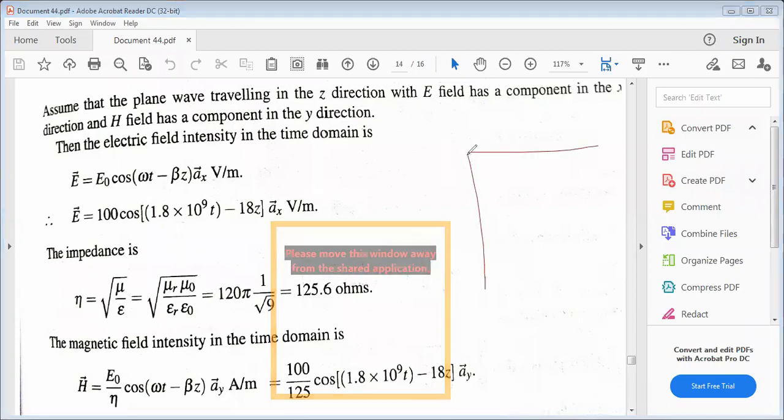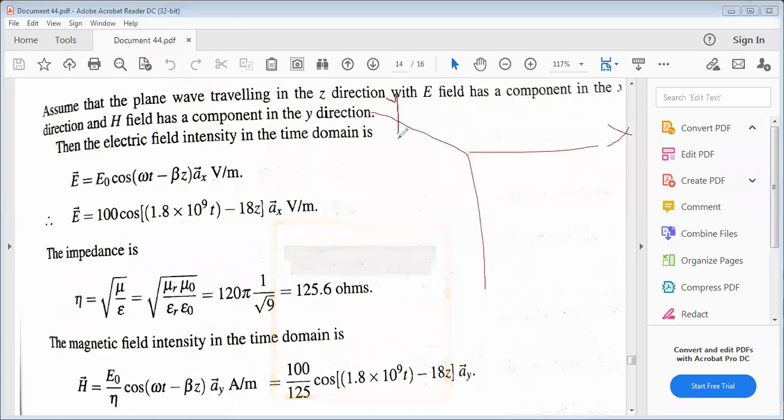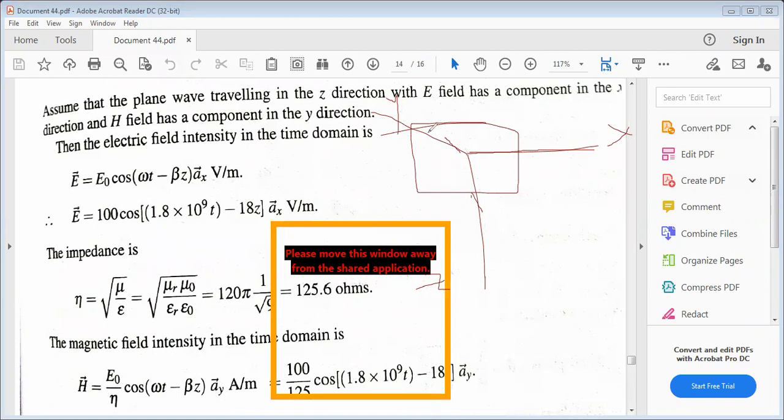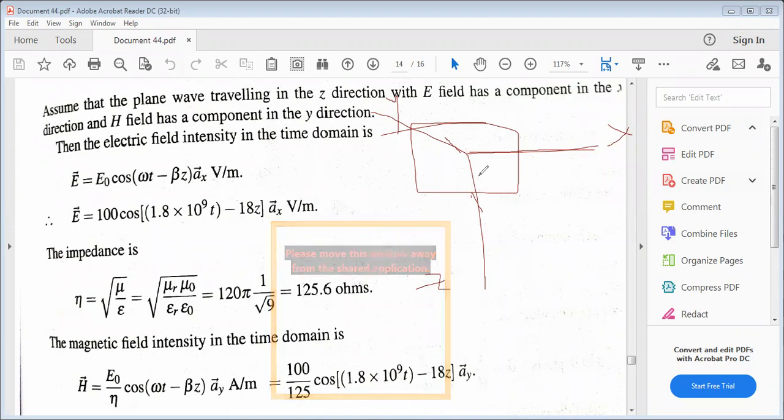See here, suppose this is the x component, this is the y component, and this is the z component. For suppose the wave traveling in the x direction, this is the E component and this is the H component. These three are always perpendicular to each other. That's why when the wave is traveling in the z direction, the electric field has a component in x direction and H field has a component in y direction. Then the electric field intensity in the time domain is E equal to E naught into cos of omega t minus beta z. That is the standard format. We just have to substitute those values.